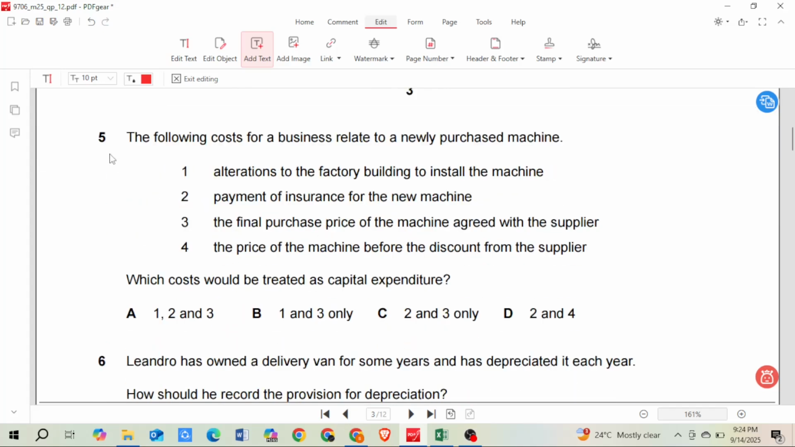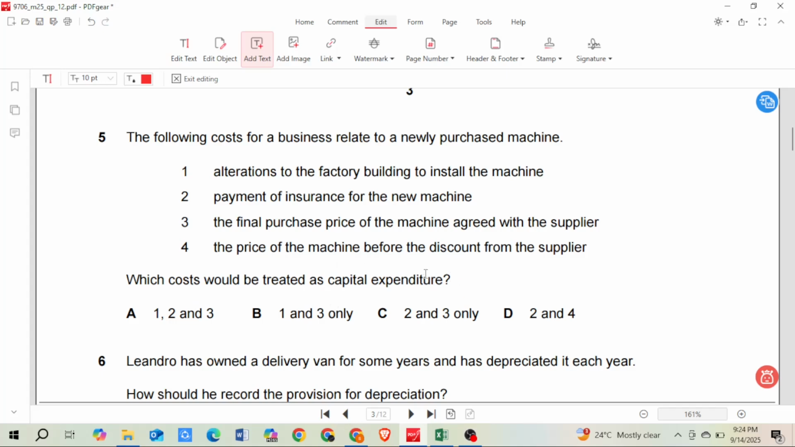Okay, next question. Question number 5. The following costs for a business relate to a newly purchased machine. Number 1, alterations to the factory building to install the machine. Number 2, payment of insurance for a new machine. Number 3, a final purchase price of the machine agreed with supplier. And number 4, the price of the machine before the discount from the supplier. Which costs would be treated as capital expenditure?